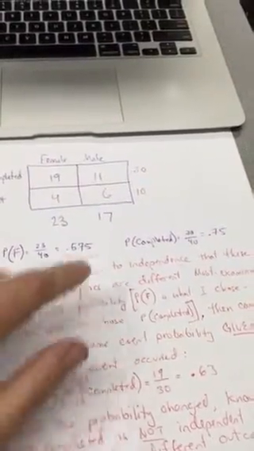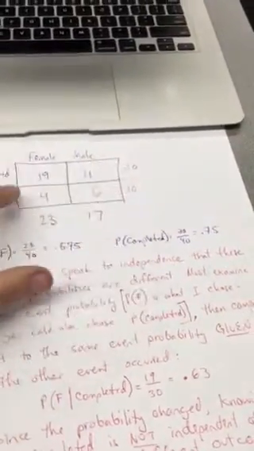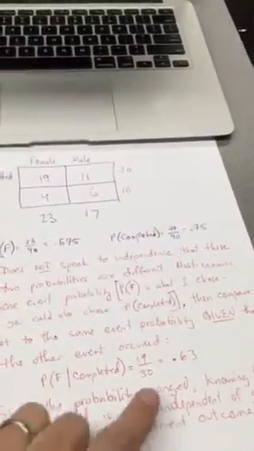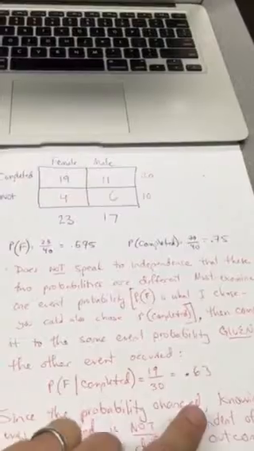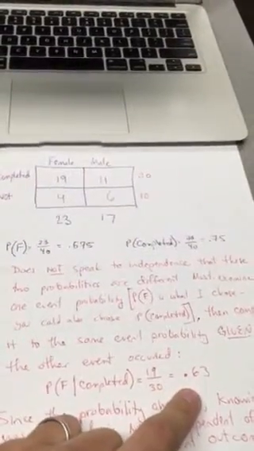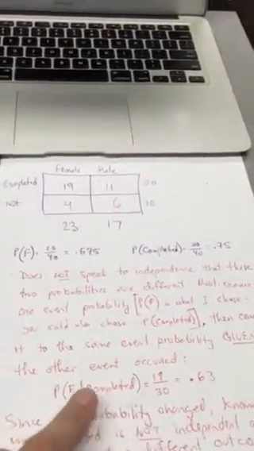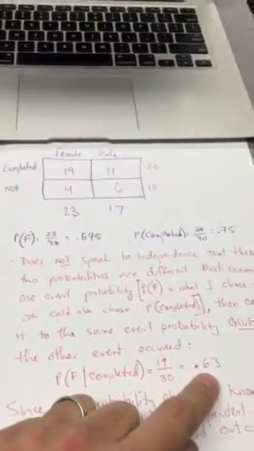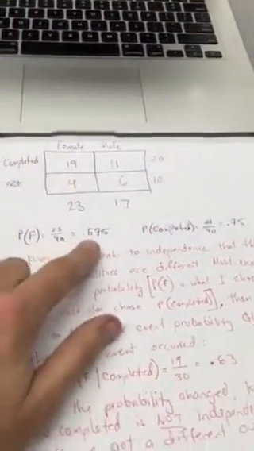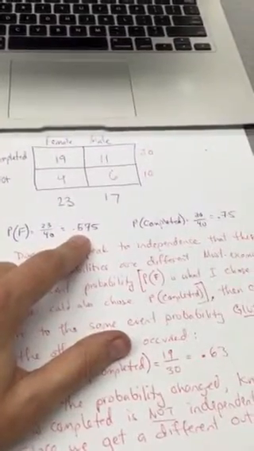Given that the assignment has been completed, there are 30 people, 19 of which are women, for the proportion 0.63. So in this case, these two proportions are different, therefore the events are not independent. Knowing that the assignment was completed has changed the likelihood that I would choose a woman versus just choosing a woman from the population at large.